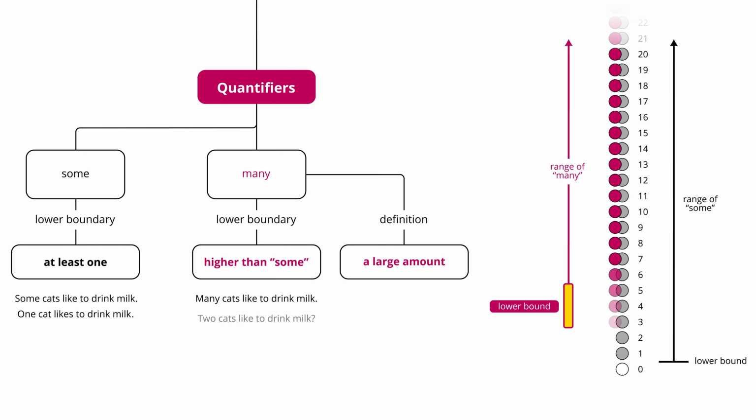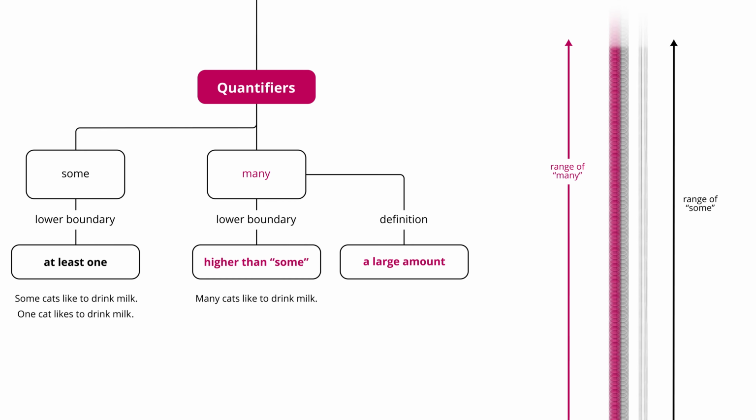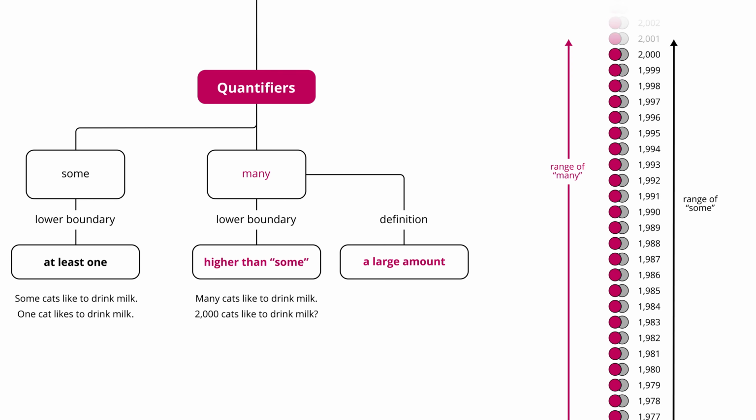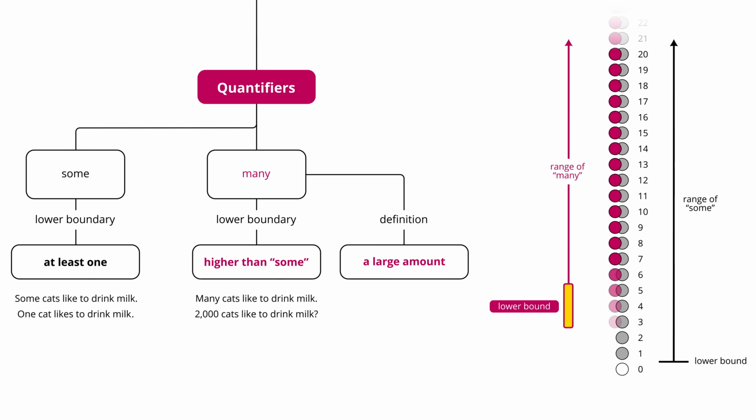It's kind of ambiguous. 2 cats? Is that enough? I would guess probably not. I mean, if it's 2,000 cats, sure, that's almost certainly enough, but it doesn't need to be that high, I presume. The point is just that it's kind of unclear where this lower boundary starts. But all I know, what is clear, is that it's higher than the lower boundary for some. So on the test, you could just think of many as equivalent to some.